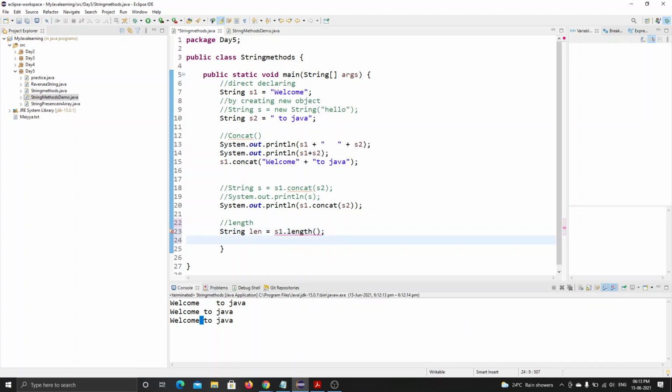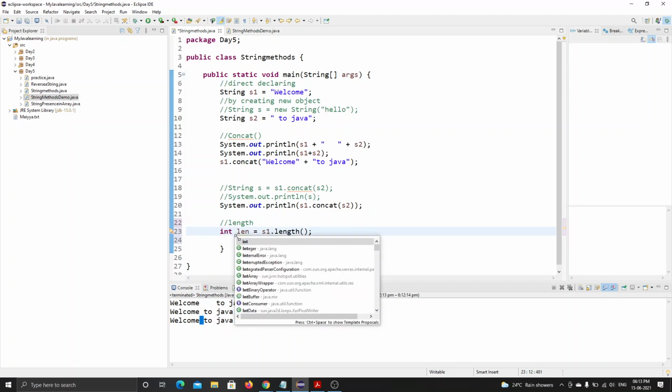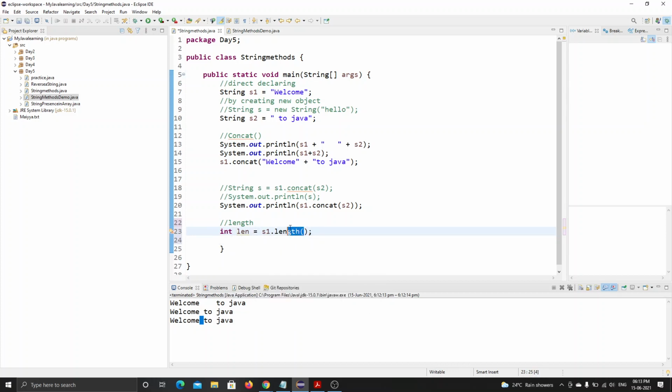This will be the integer type, right? The length of the string will be an integer. What is the length of "welcome"? 1, 2, 3 to 7, right? So 7 is an integer. If I declare this length as a string type, it gives me an error. So we will declare it as int type, and again we will print the statement.